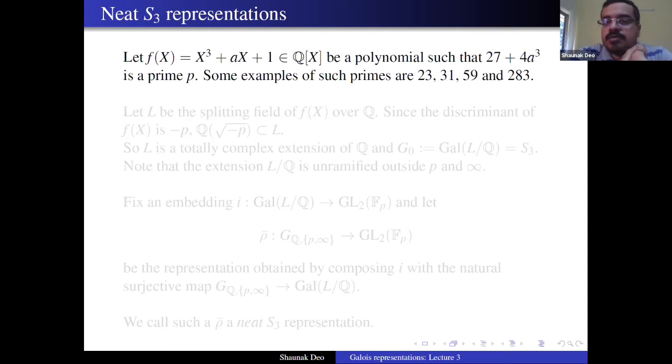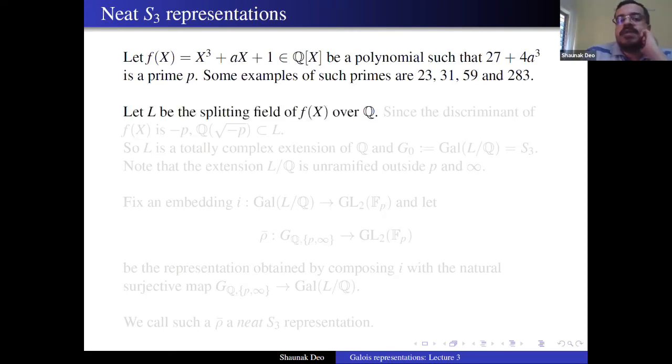You put a equal to -1, you get 23; a equal to 1, you get 31; a equal to 2, you get 59; a equal to 4, you get 283. Okay, there are also more primes like this. So you take f(x) to be this nice polynomial x cubed plus ax plus 1, such that 27 plus 4a cubed is a prime, call it p.